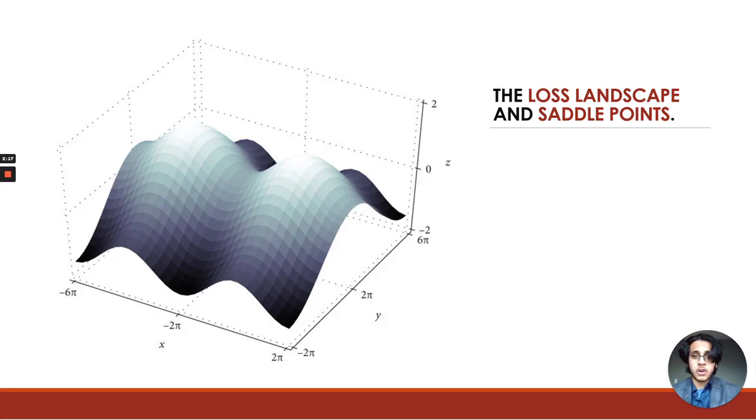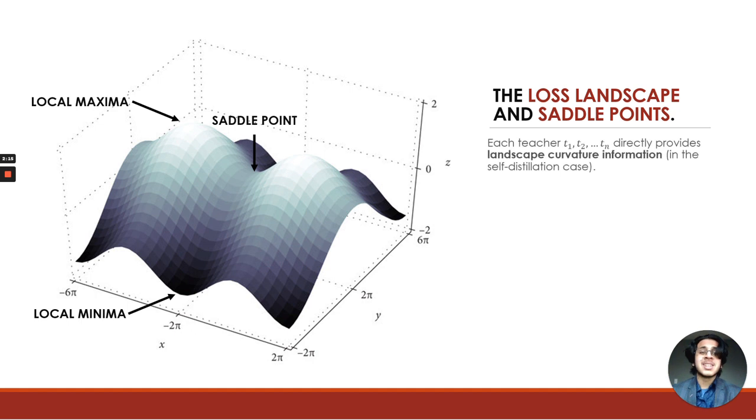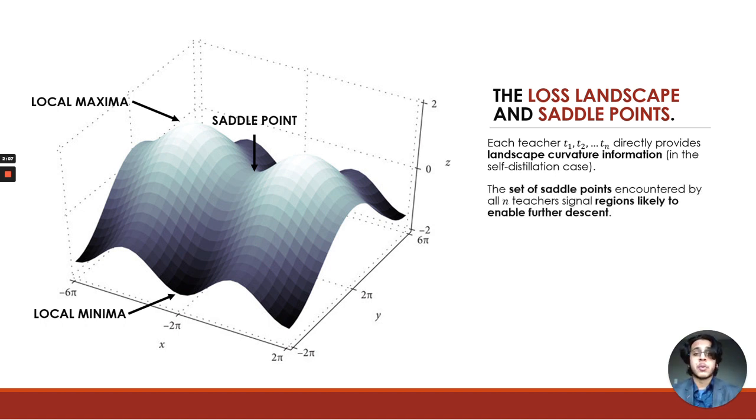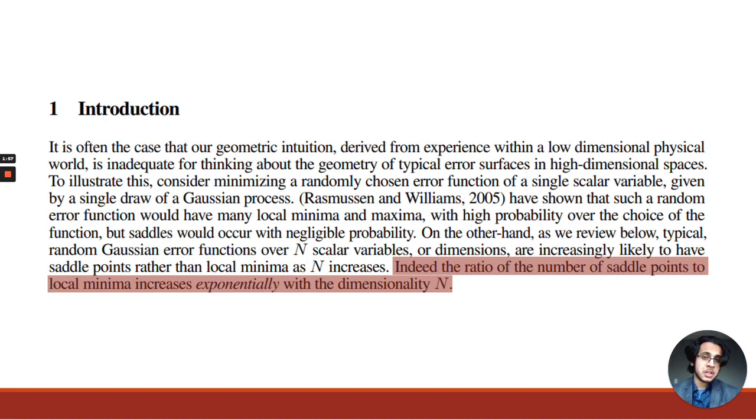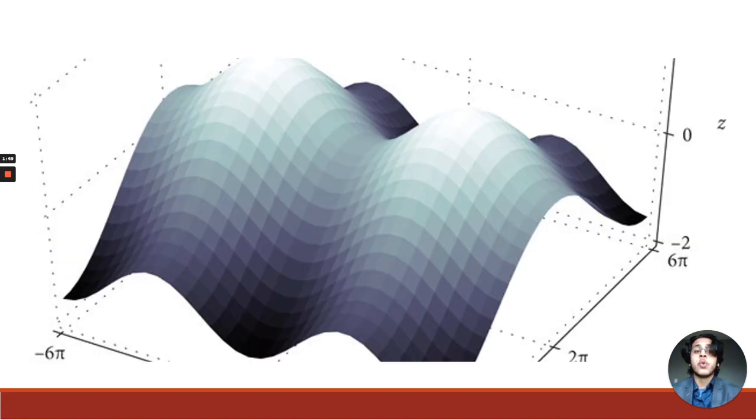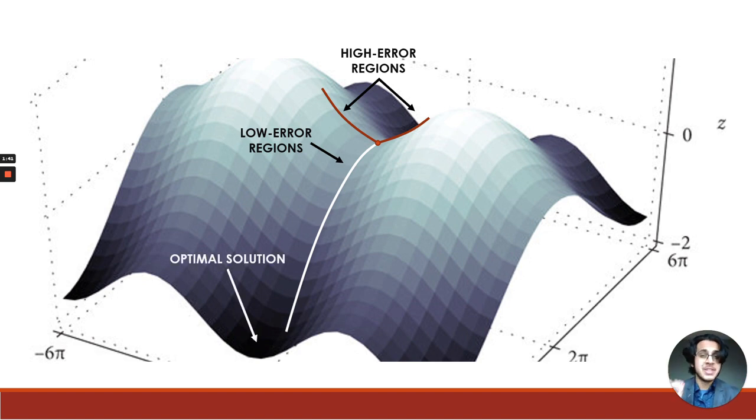The answer lies in the loss landscape. In the self-distillation case, every teacher is a little packet of information about the optimization landscape of that problem. More specifically, all the saddle points encountered by the teachers serve as landmarks that signal further potential for impact and descent in that given area. In high-dimensional problems, which is what neural networks deal with, saddle points are infinitely more likely to occur than minima and maxima. And today's KD algorithms are slowed and trapped by these saddle points due to their high error regions. However, these points also have substantial directions of negative descent.